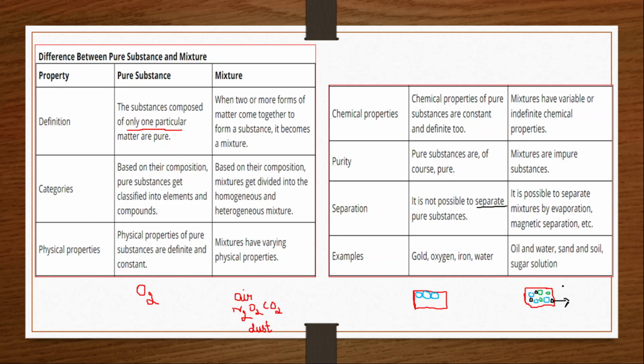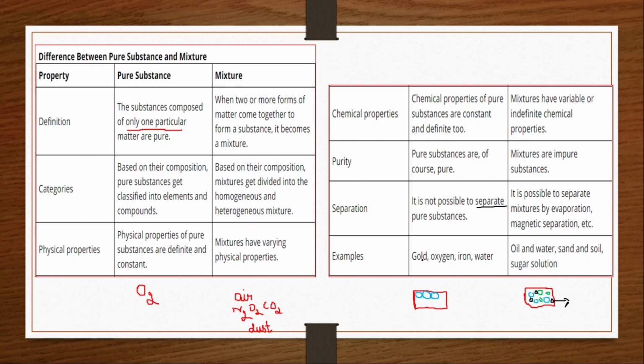Just like sieving, where the heavier particles remain back, and the lighter particles come front and fall down. So based upon the masses, we are going to separate them. The lighter particles will be falling down, and the heavier particles will remain in the vessel itself. That is what is called sieving.